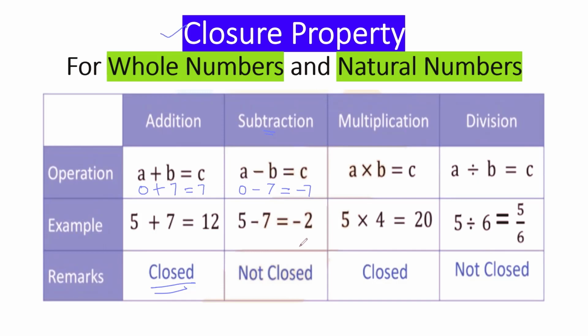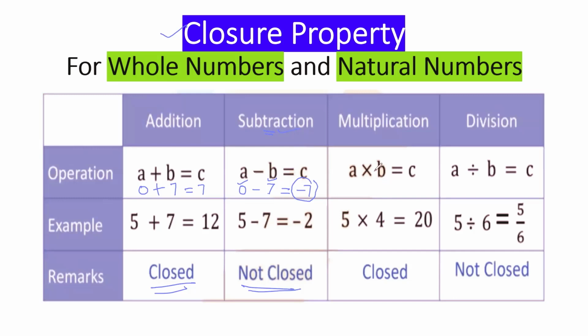So we can say whole numbers are not closed under subtraction. Understood? The result should be of the same category, but here the result is not a whole number. 0 is a whole number, 7 is a whole number, but when we subtract them, the result is not a whole number. That's the reason whole numbers are not closed under subtraction.